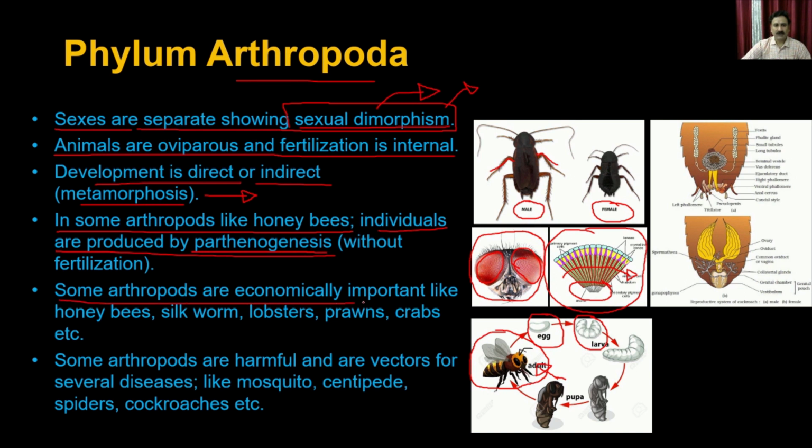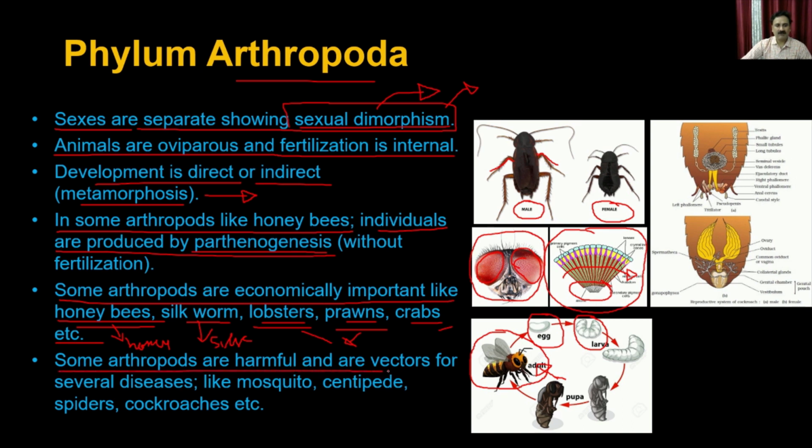Some arthropoda are economically important, like the honeybee, silkworm, lobsters, prawns, crabs, etc. They are not causing any disease, or they are non-infectious, so they are economically good. The honeybee is giving the honey, right? The silkworm is responsible for the production of silk. Lobster, prawns and crabs are used as food items.